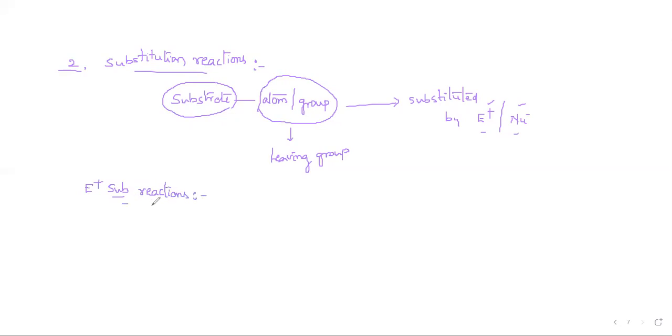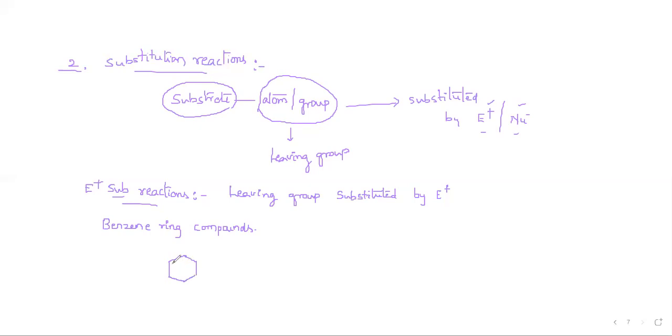So in this, the leaving group is substituted by an electrophile. In these reactions, the leaving group is substituted by an electrophile. Generally, benzene ring compounds, compounds containing a benzene ring, undergo these electrophilic substitution reactions. One example of the reaction, nitration, I am representing here.